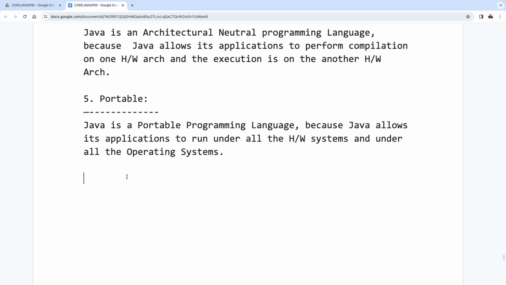3 billion devices run Java. Come again? What's the point I said? 3 billion devices run Java. Then immediately they give a list of the devices. Some of the devices they have given: mobile phones, parking meters, traffic signaling systems, some hardware systems, computers maybe, and so on. So many different types of devices, 3 billion of them, are using Java.